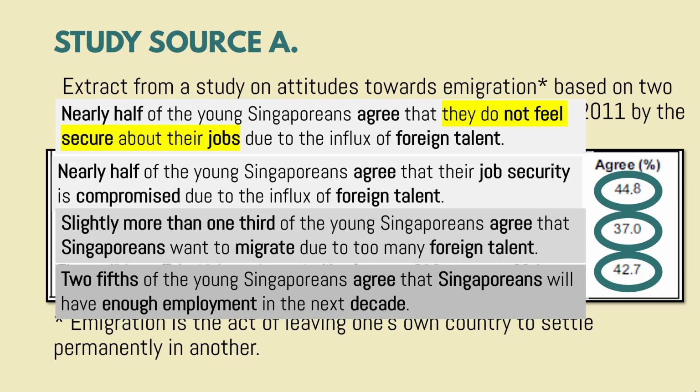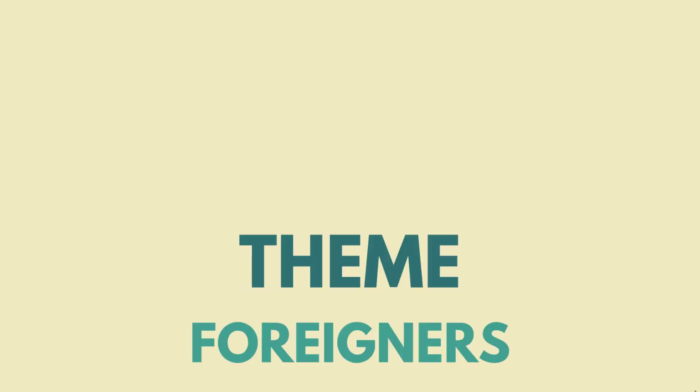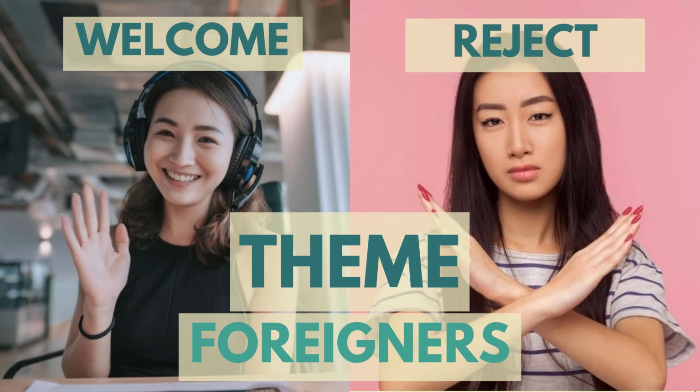When we try to rephrase them, we are trying to understand them. If you can't really rephrase it, it shows that you do not really understand. So do your best to rephrase it so it helps your understanding before we go on to the next source. In this idea of Singaporeans welcoming foreign manpower, we take a look at the issue and how it fits in. This really helps you when you are analyzing the source. On the theme of foreigners, we're actually talking about welcoming them, or conversely, rejecting them.